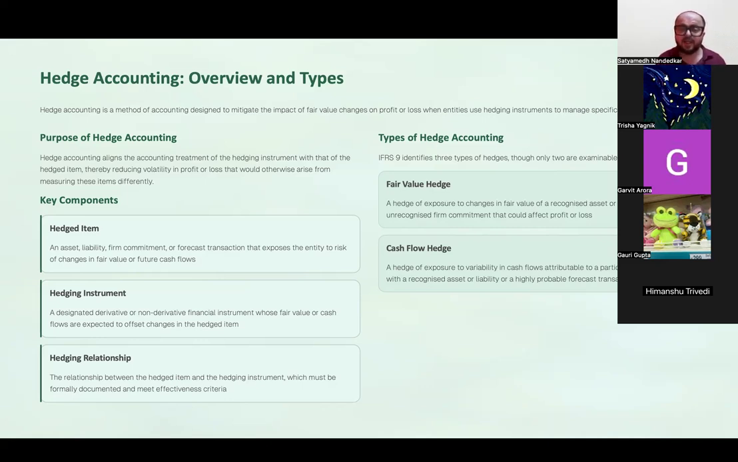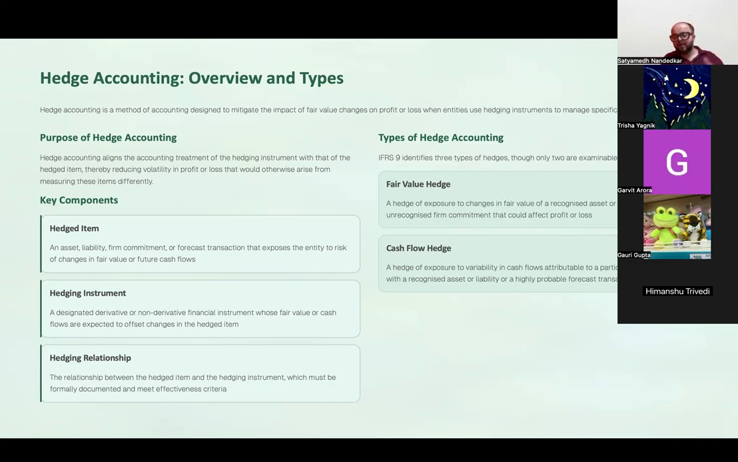Fair value hedge क्या है? A hedge of exposure to changes in fair value of a recognized asset or liability or an unrecognized firm commitment that could affect profit or loss. Hedge of exposure to changes in the fair value of a recognized asset or liability.